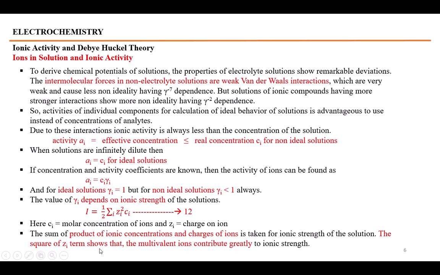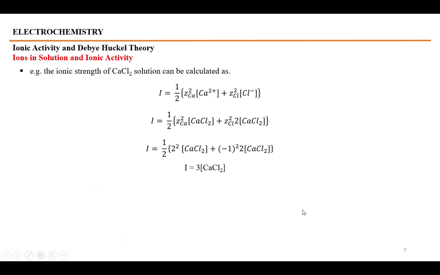For example, whenever the ionic charge becomes double, the ionic strength becomes 4 times, and if the ionic charge becomes triple, the ionic strength becomes 9 times. So whenever multivalent ions are taken, they contribute to a large extent to the ionic strength. We explain this by an example.